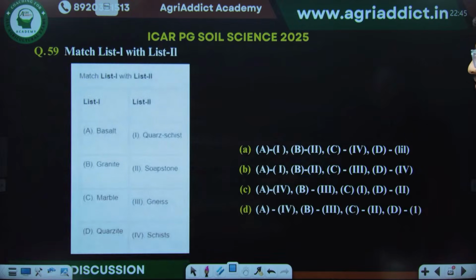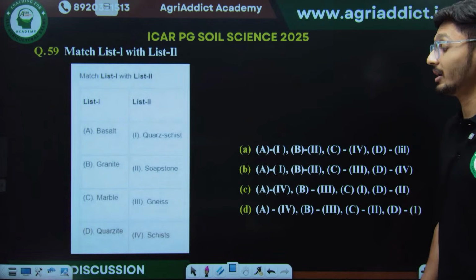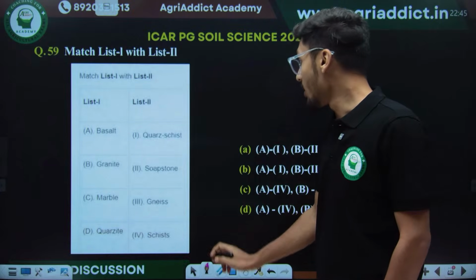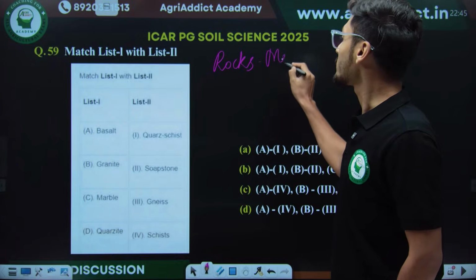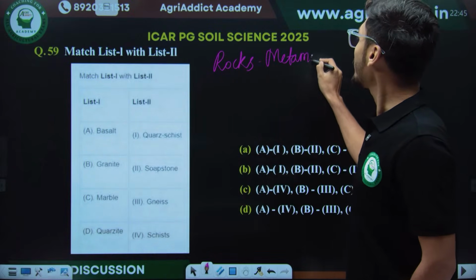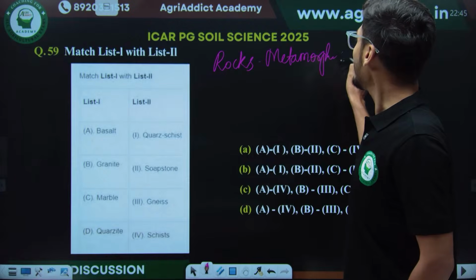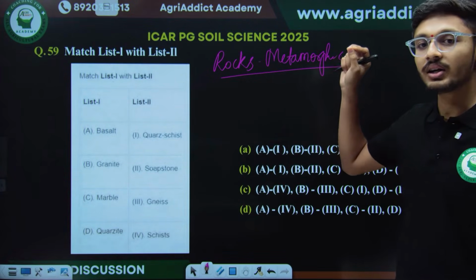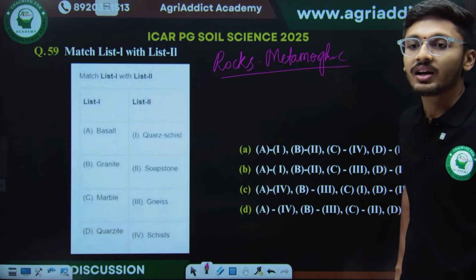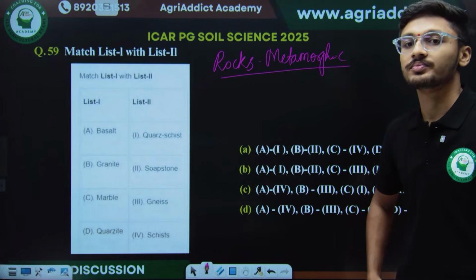So moving to the next question, we have another match the following type of question. This is based on rocks, like metamorphic forms of rocks and their parent material. So very easy question. ये question तो बिल्कुल किसी का गलत होना ही नहीं चाहिए. This should be on the tip of the tongue. So just try to answer what will be the correct answer for this.